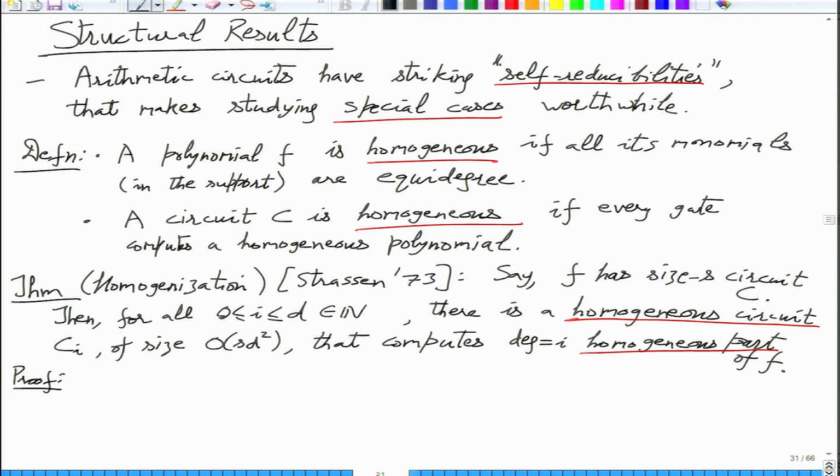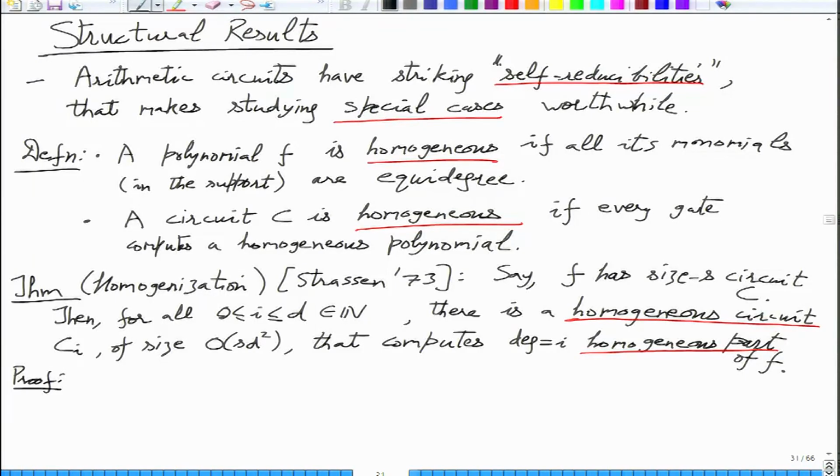Sorry? The product does not do anything? No, so you have two polynomials g1 and g2. Let's say in the original circuit you had two polynomials g1 and g2 which were non-homogeneous.